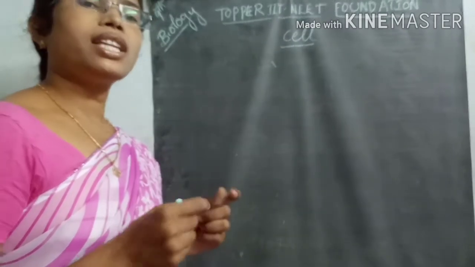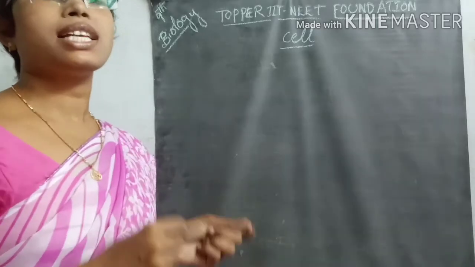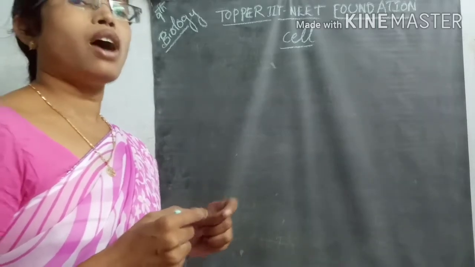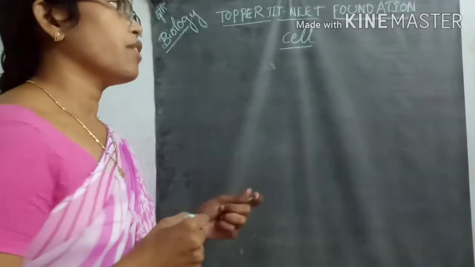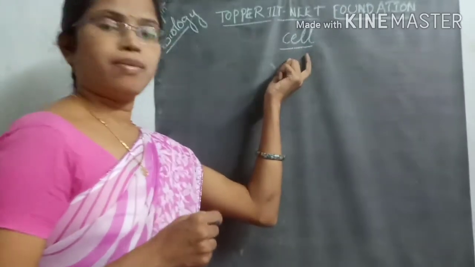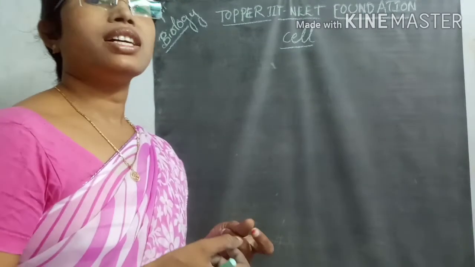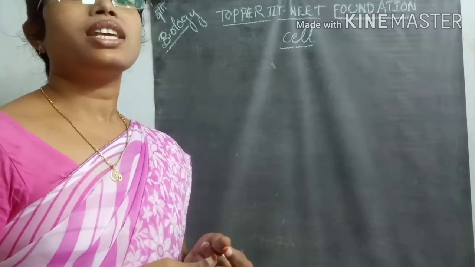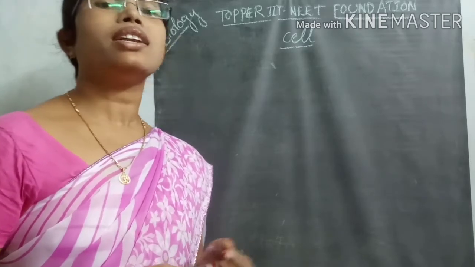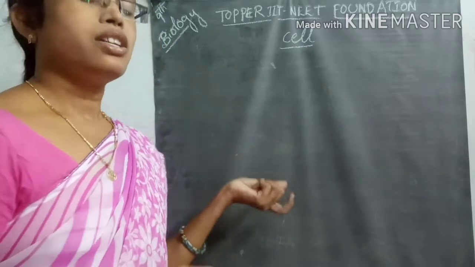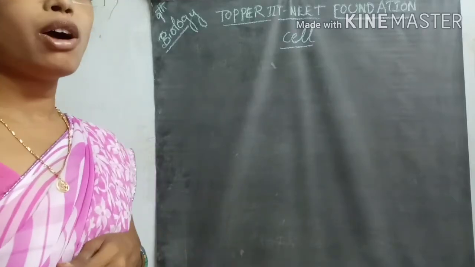So what are the differences between plant cells and animal cells, how can we define the cell, what are the theories, and what are the cell organelles present in the cell? Now we are going to discuss that.